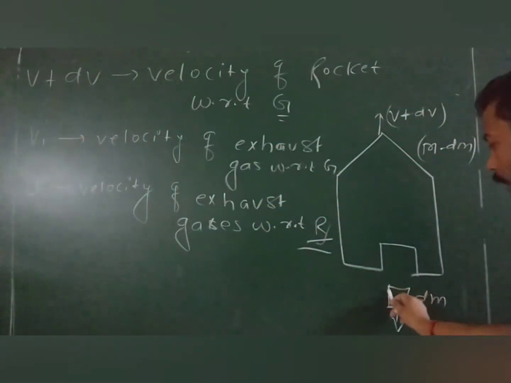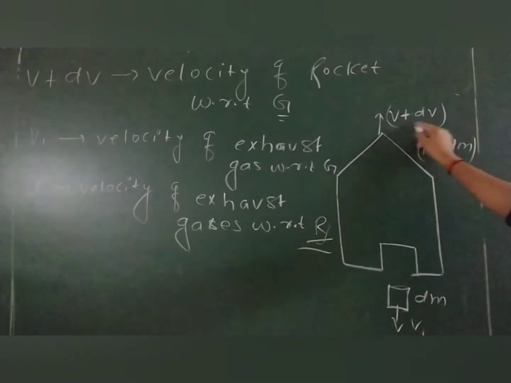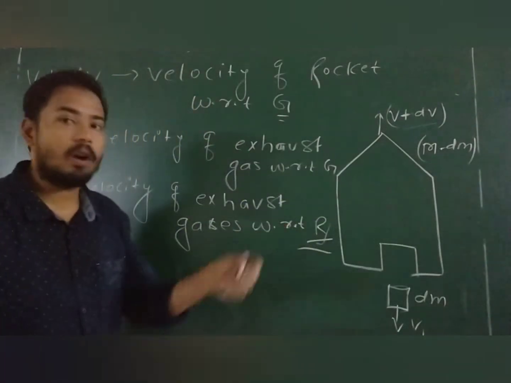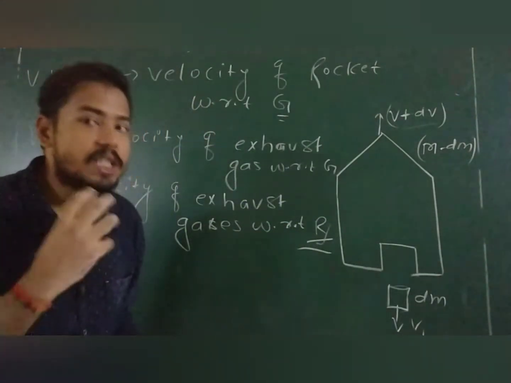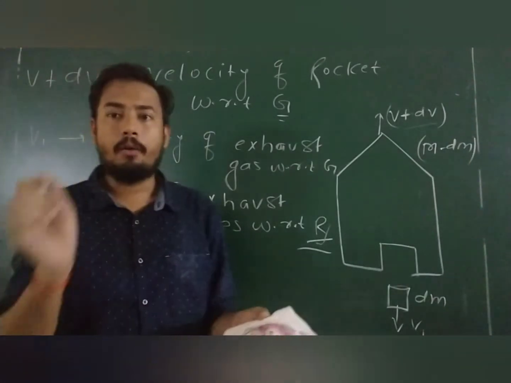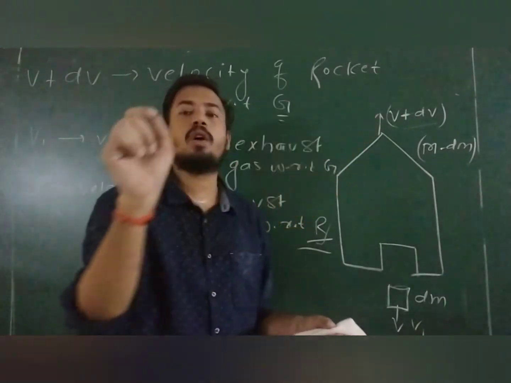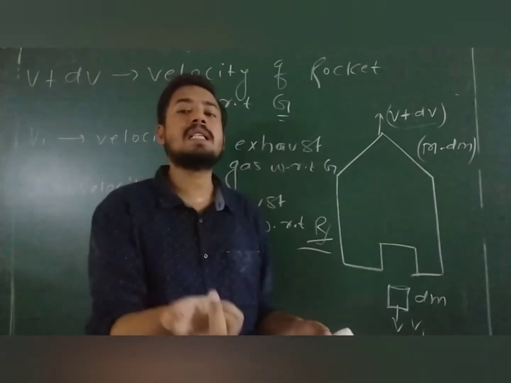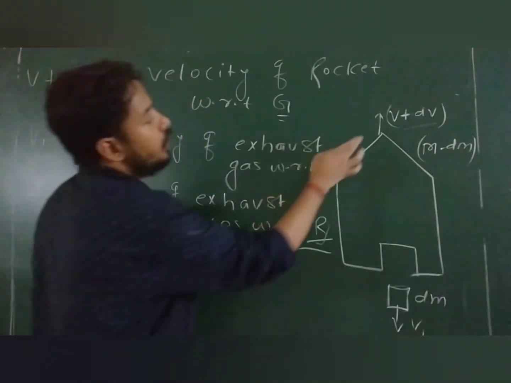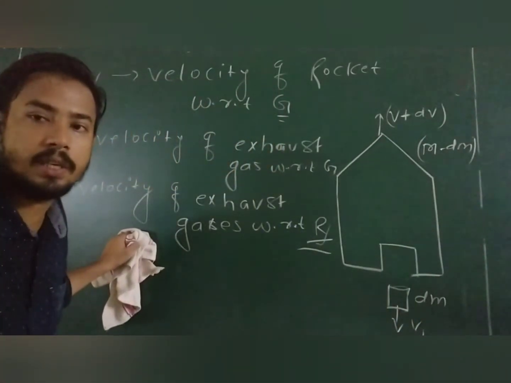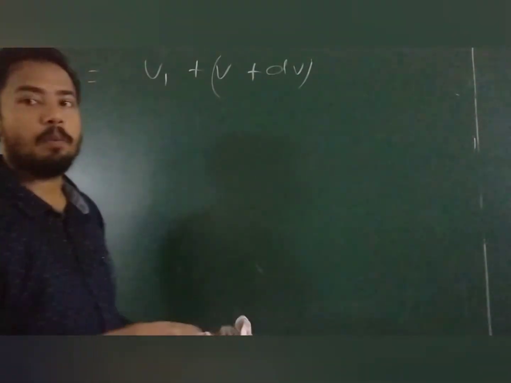This exhaust gas and this rocket are both moving in opposite directions. According to the concept of relative velocity, I think you know, when one particle is going in the x direction and another in the minus x direction, the relative velocity will be added. It means Va plus Vb. So here also u will be this one plus this. Getting my points? Okay, so u is the relative velocity, so this becomes Va plus Vb because both are in opposite directions.